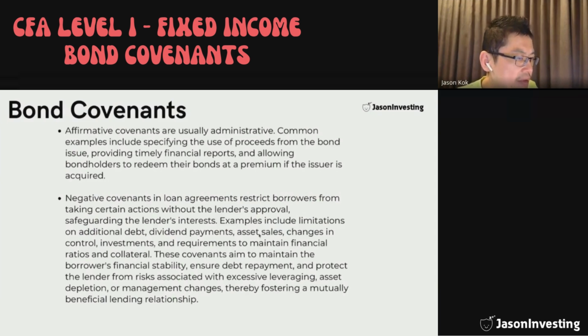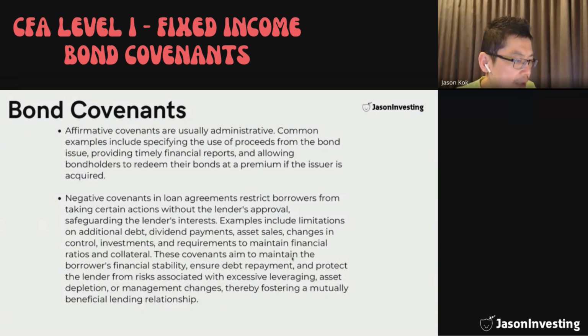So this limitation is to prevent the company from taking additional leverage risks that might affect the credit risk of the company, and also dividend payments. These may be due to the fact that you need to keep more cash in the company just in case of any liquidity or cash flow issue. So this dividend payment limitation will address that. Asset sales, changes in control, etc. These financial ratios are all about making sure that you are not taking excessive risk.